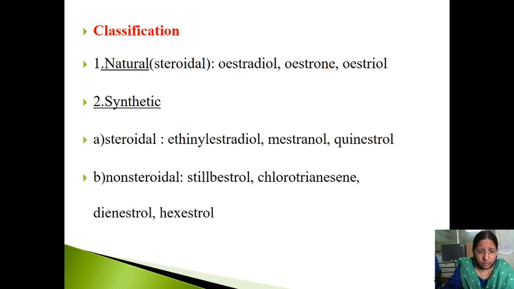Now classification. Natural: estrone, estradiol, estriol. Synthetic steroidal: ethinyl estradiol, mestranol, quinestrol. Non-steroidal: diethylstilbestrol, chlorotrianisene, which is not used now, dienestrol, hexestrol.